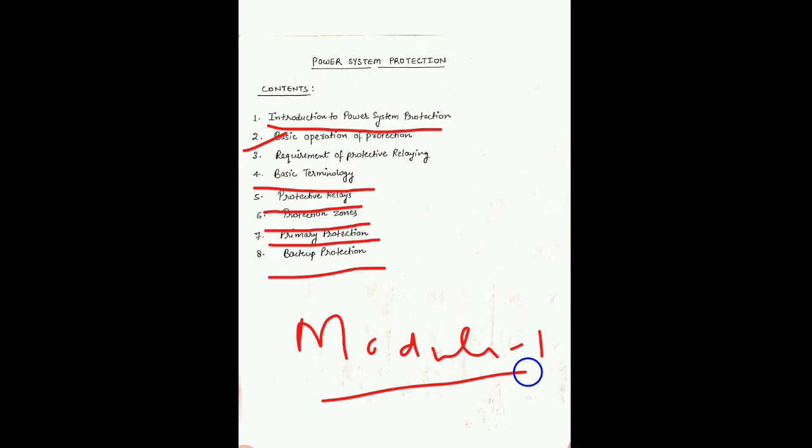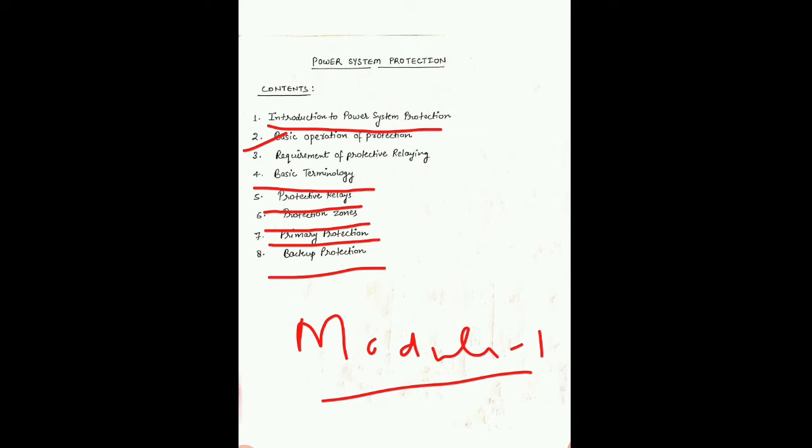So the basic question in the subject is, what is power system protection? As you read in Power System 1 and Power System 2, how electrical power is generated: the generation part, transmission part, and distribution part.